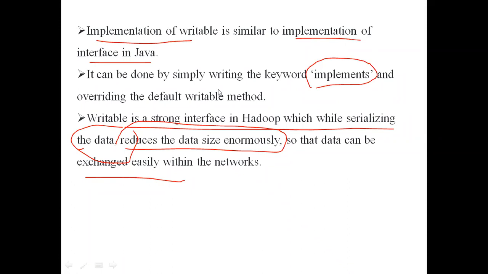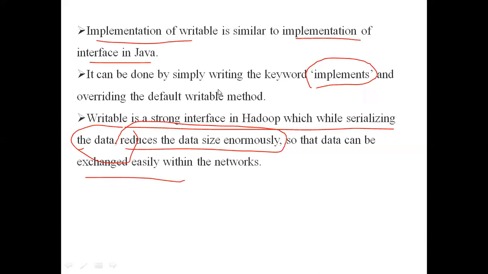We have no option at all. To serialize only one variable is not possible, so we have to serialize all five variables. Even though you want only one variable serialized, you have to serialize all the instance variables of that object.